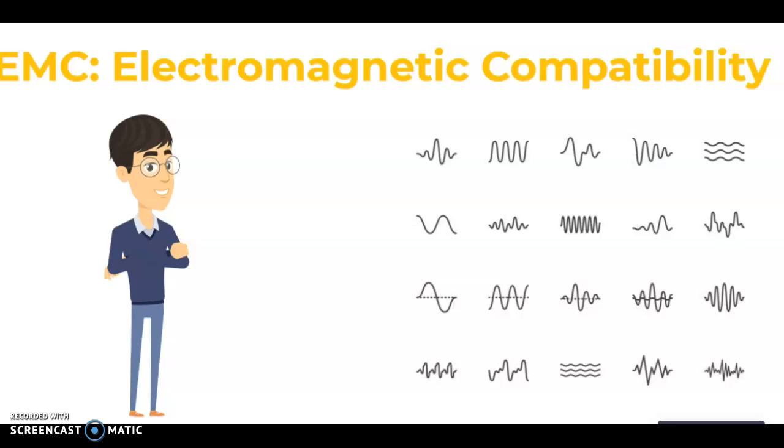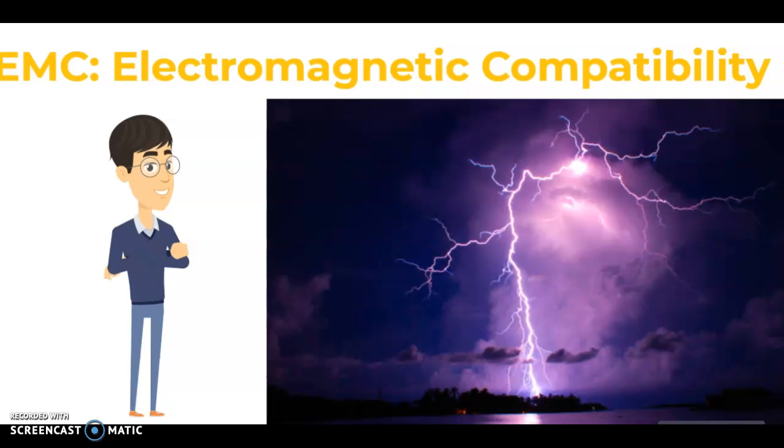It can be because of nature, because of machines, because of loads, it can be anything, and it can flow through the cables and couple into the product. So first we have to understand the noise. Natural noise can be due to lightning. Lightning is a natural thing, but it can also produce noise, and that noise can couple into a product and your product can malfunction.